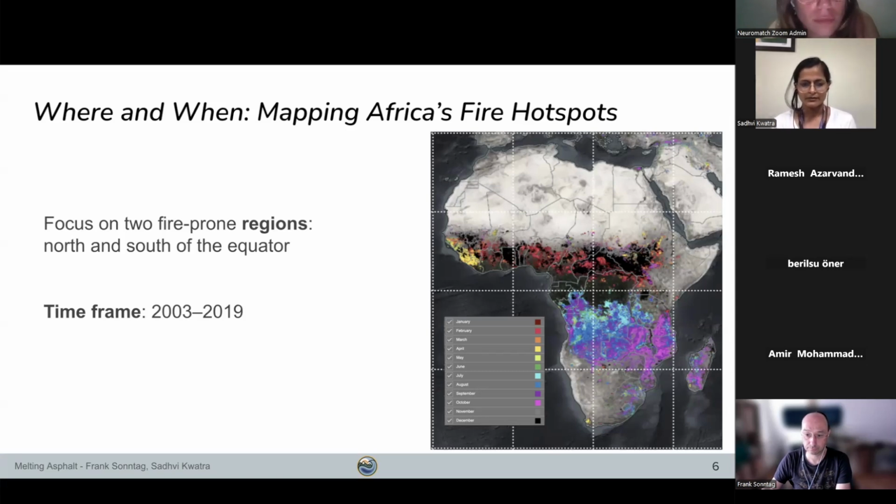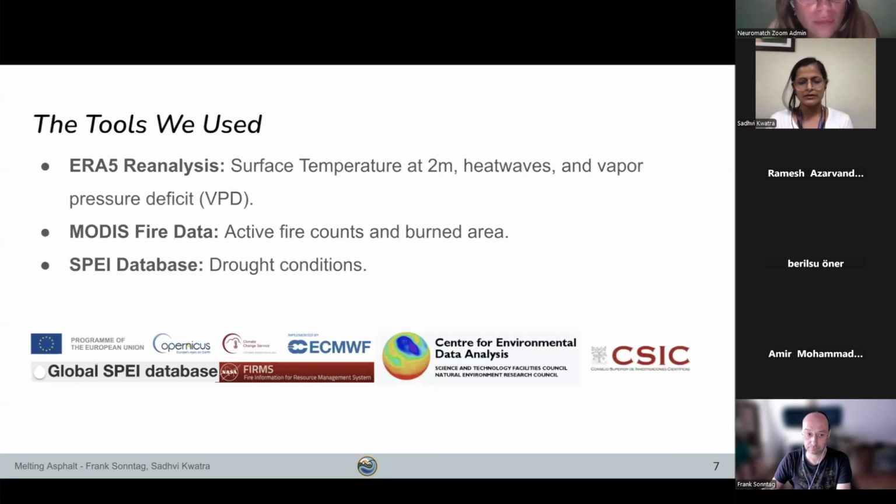Next slide, please. So the tools that we use are ERA5 reanalysis. We extract surface temperature at 2 meters, and we use this to calculate our heat wave characteristics. And we calculate the vapor pressure deficit using surface temperature and the humidity. MODIS fire data gives us an idea about the active fire counts and burn area. And the standardized precipitation evapotranspiration index helps us isolate the drought conditions to filter out the periods when fires are likely to happen. Next slide.